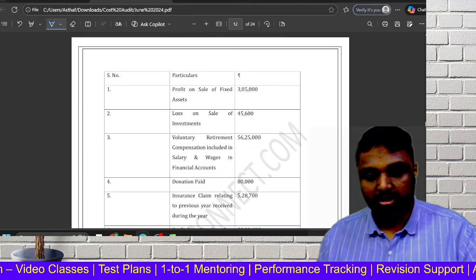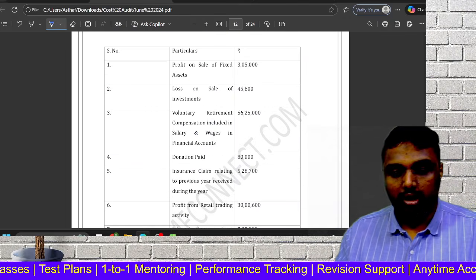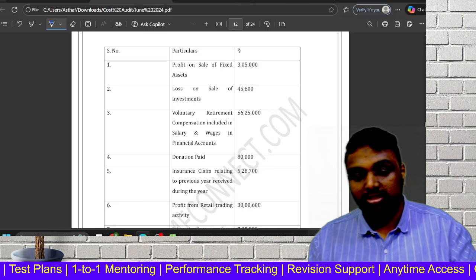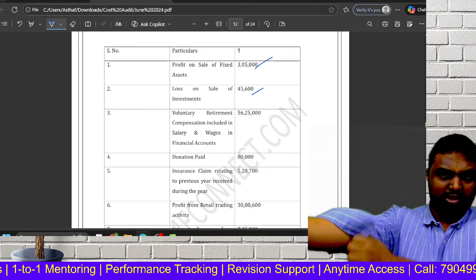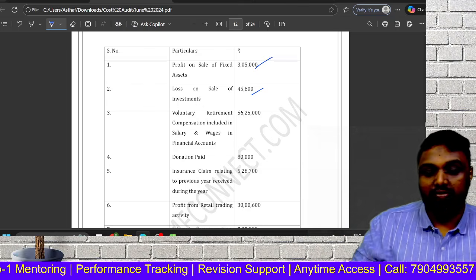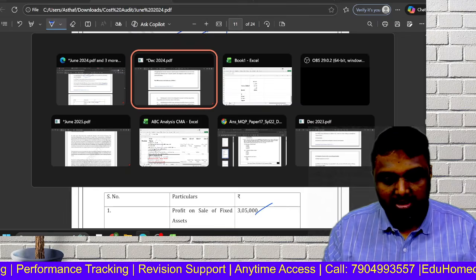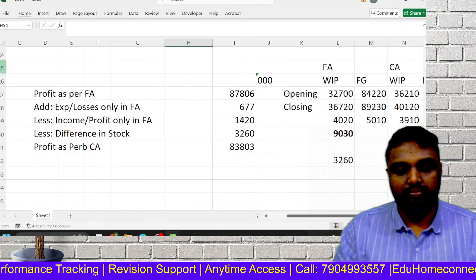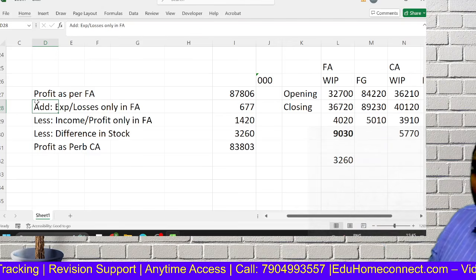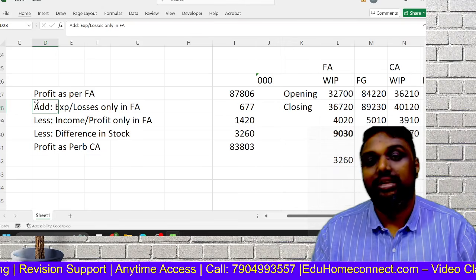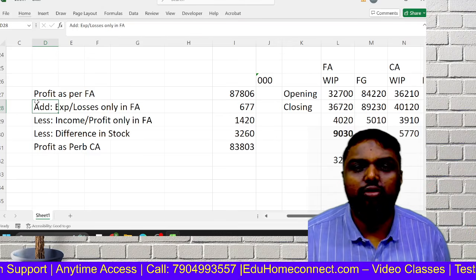Again, profit reconciliation. They have given the profit for the financial accounts. So what row you have to do? Profit on sale, loss. Which row to be added? Which row to be less? Can you please tell me, friends? Yes. So we are starting with which profit? Financial profit. So if you are starting with financial profit, add expenses and losses only in financial, and income and profit only in financial accounting, we have to less. Clear? The difference in stock, as the case may be, you have to add on this.